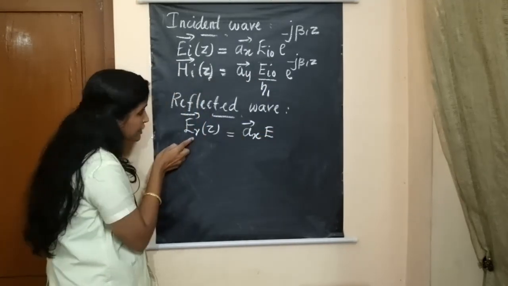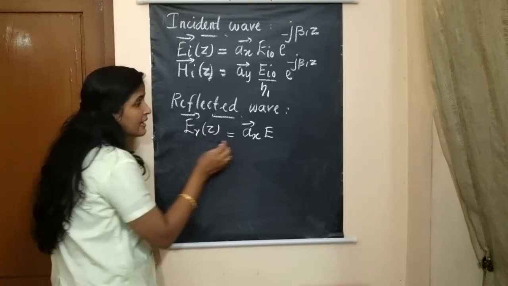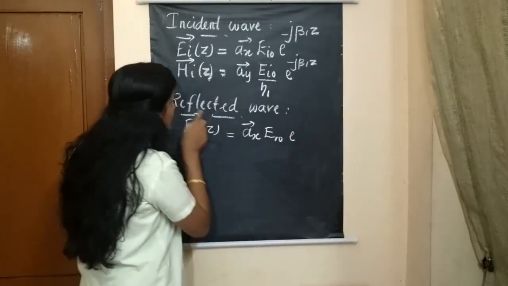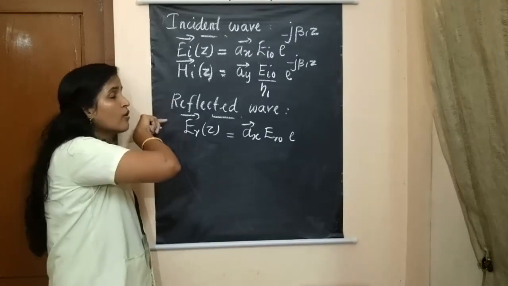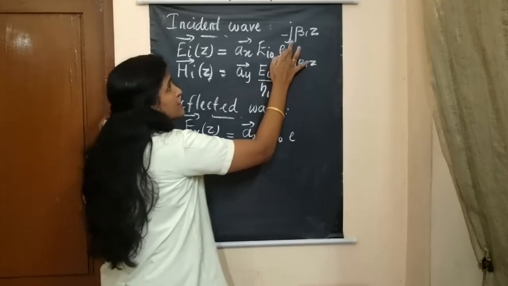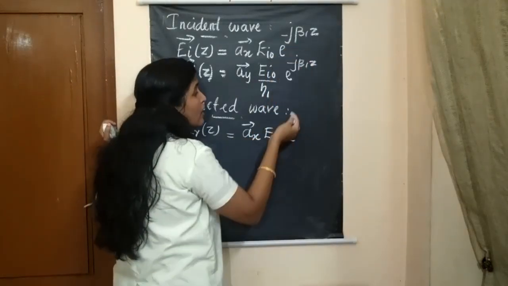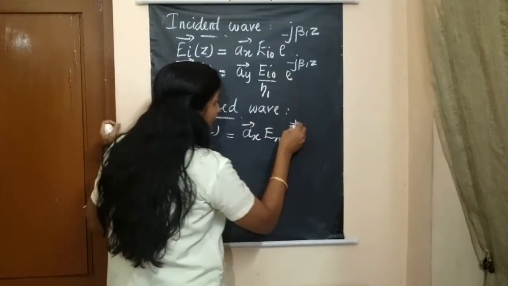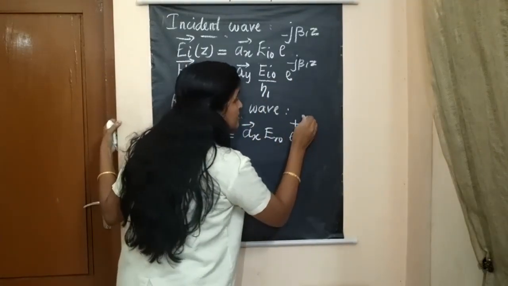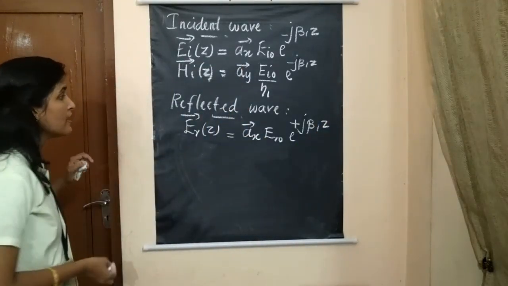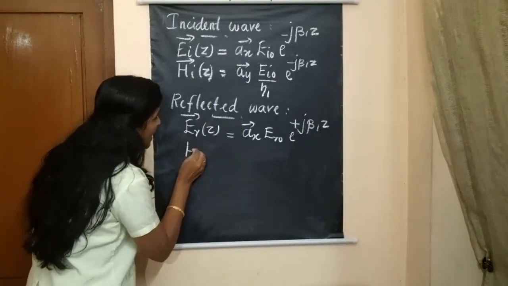The magnitude of E R of z is E R naught, and e power, again look at that diagram. After reflection it takes the negative z direction. For positive z direction we denoted it like this. For negative z direction we have to denote it in the opposite way. So my minus changes into plus j beta 1 z. Okay. So next write it for the magnetic field.